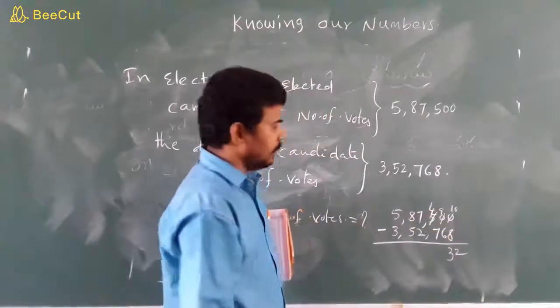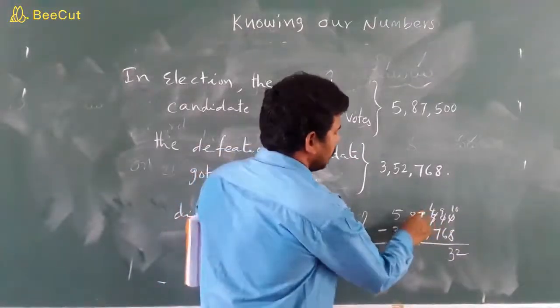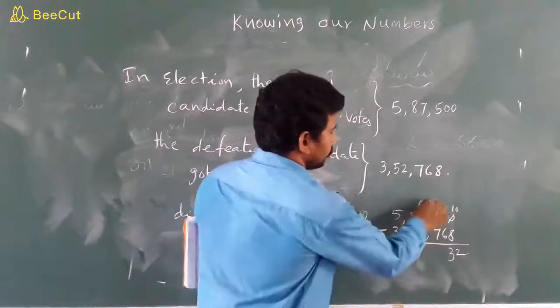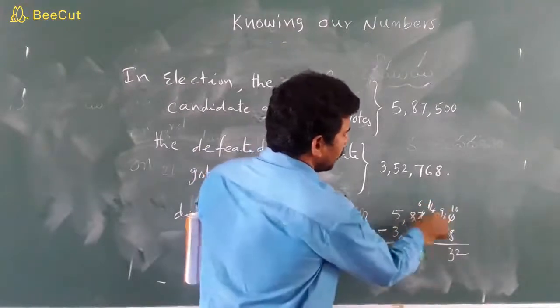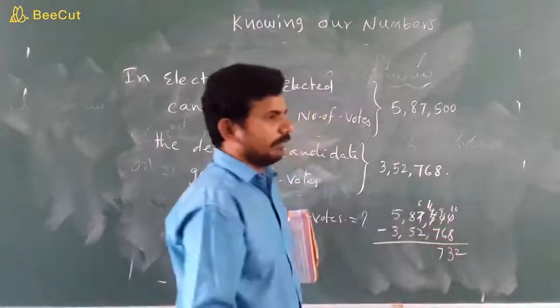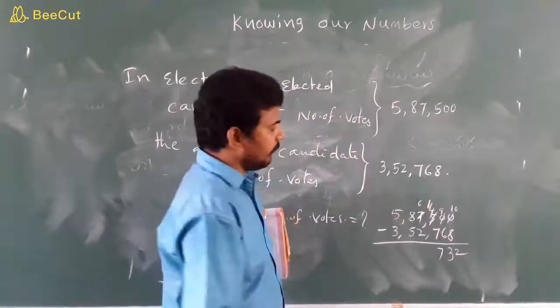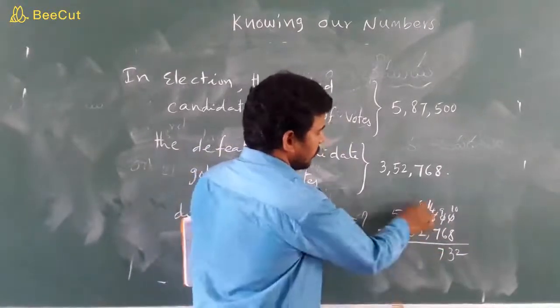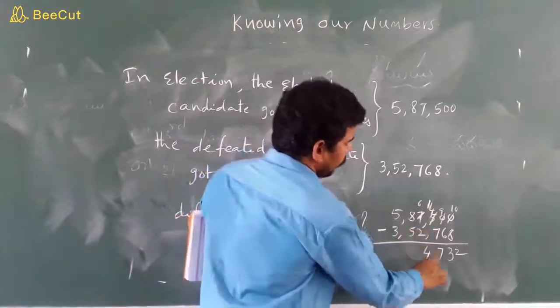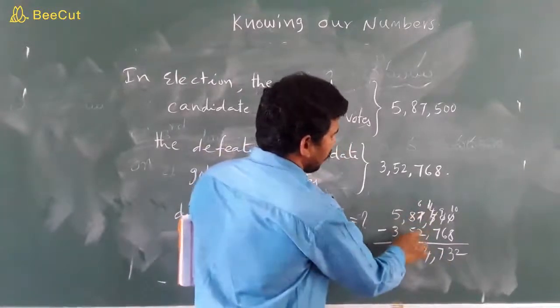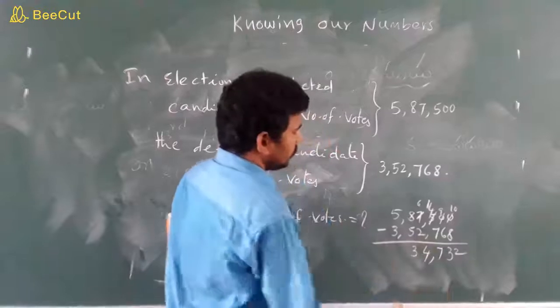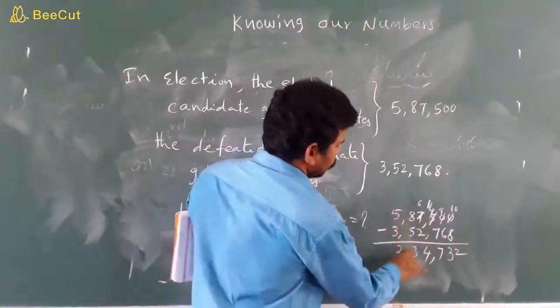4 minus 7 is not possible. Take borrow. Here 6, and here 40. 40 minus 7 is 33, write 3... 7 minus 7, 7. Here 6 minus 2 is 4. 8 minus 5 is 3. 5 minus 3 is 2.